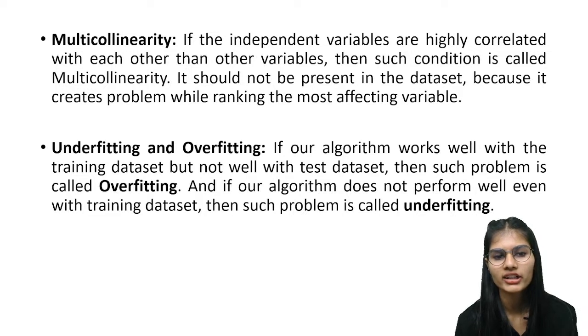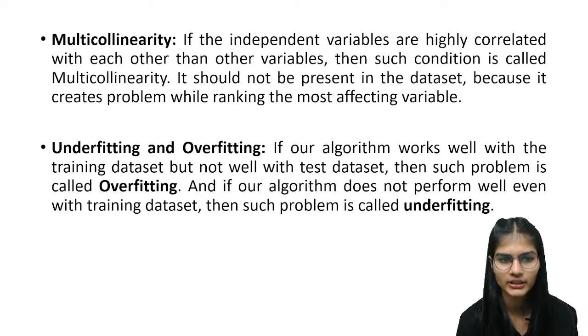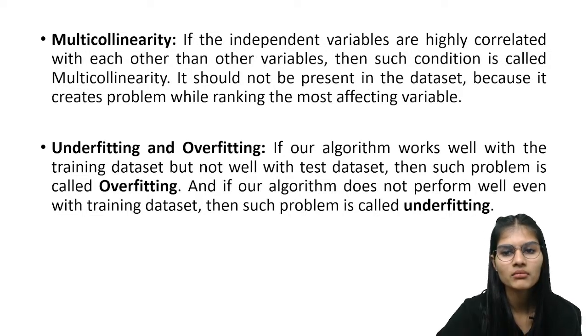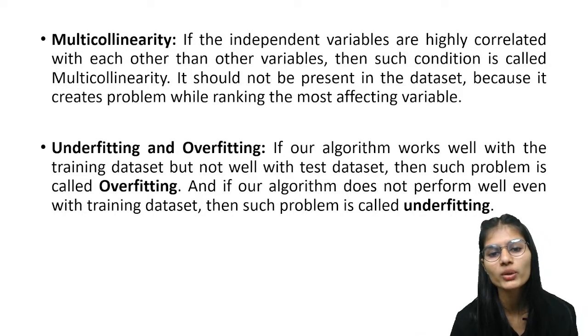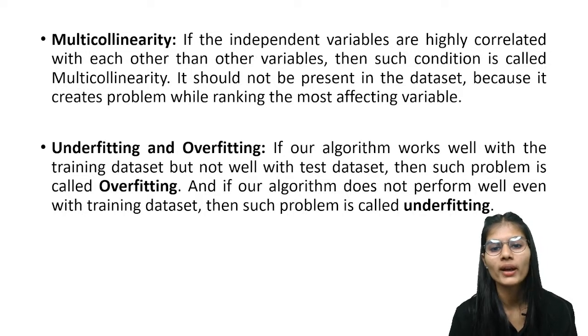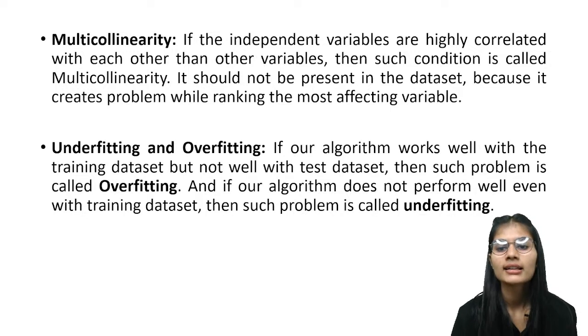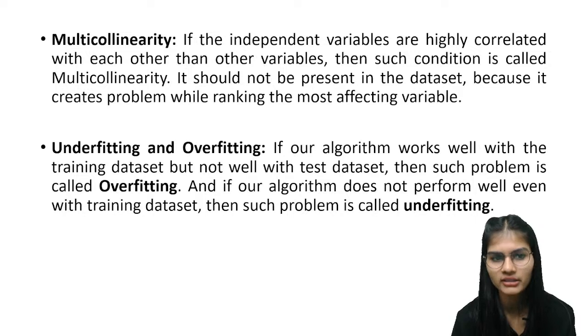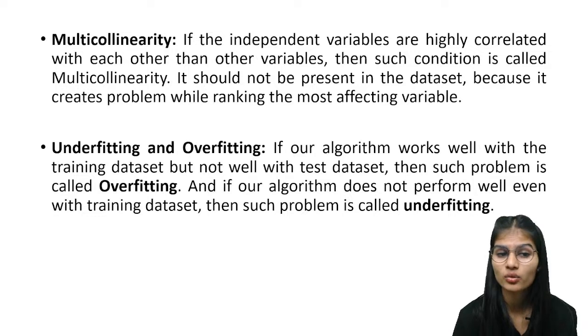Now, talking about underfitting and overfitting. When we say that your algorithm works well with the training data but not with the test data, we have two types of data, right? One is the training data, the other is the test data. I hope everyone knows that. So when our algorithm works well with the training data but is not working well with the test data, then we say it is a condition of overfitting. Working well with the training data but not with the test data is known as overfitting.